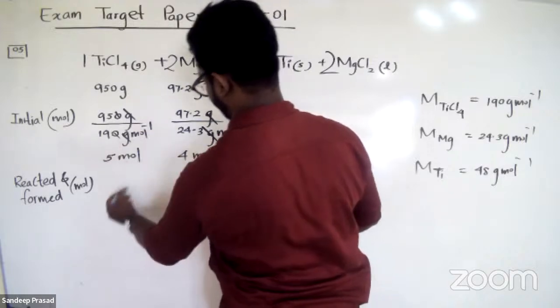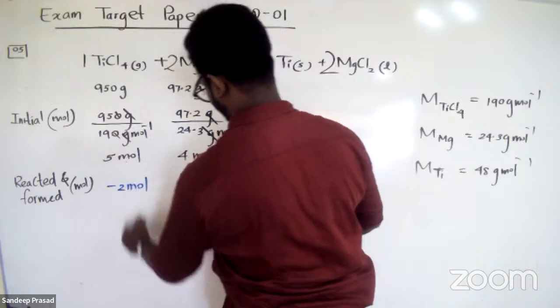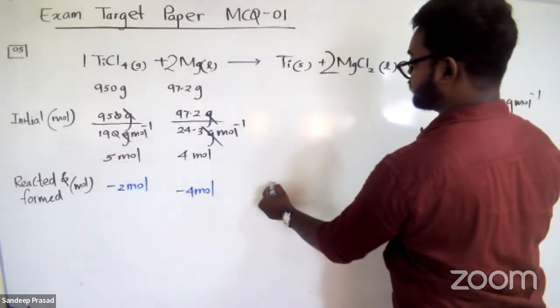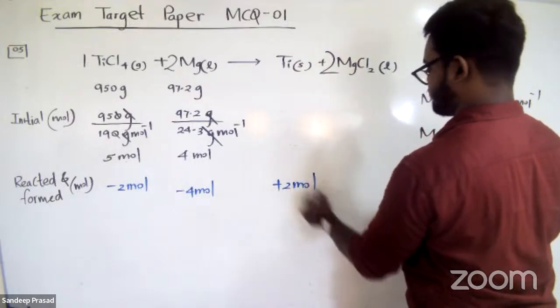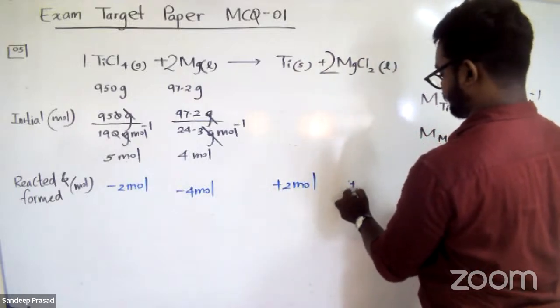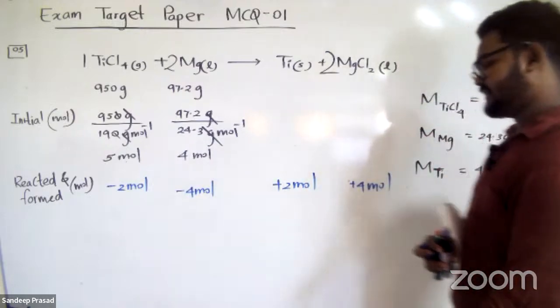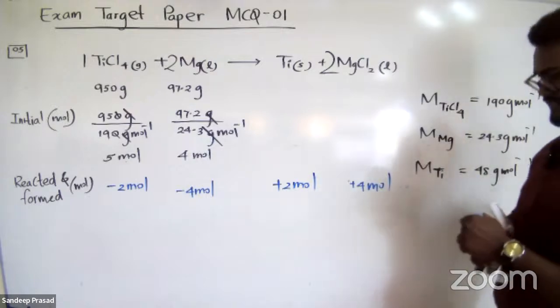According to the reaction stoichiometry, you can see the titanium tetrachloride reacted amount is 2 moles. So the titanium metal formed amount is also 2 moles. Magnesium chloride, 4 moles. Right? The negative signs represent reacted, the positive signs represent formed, that is 4.